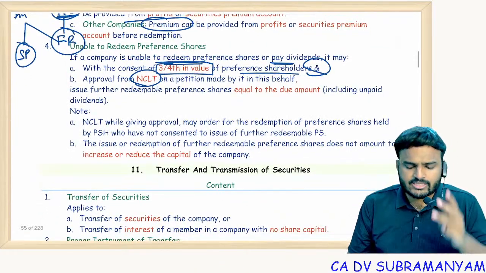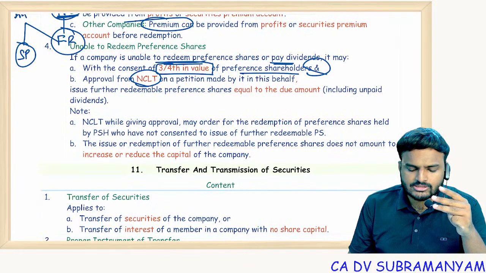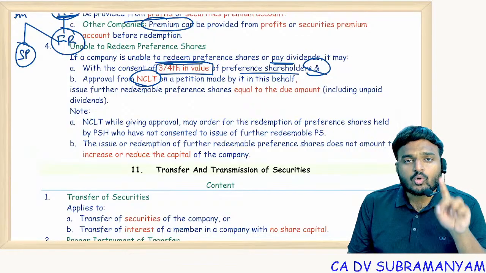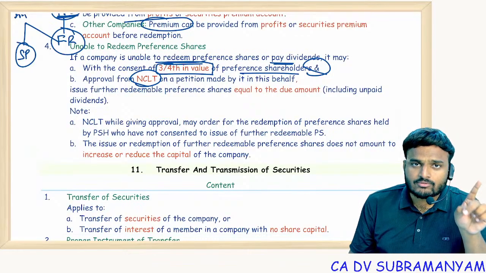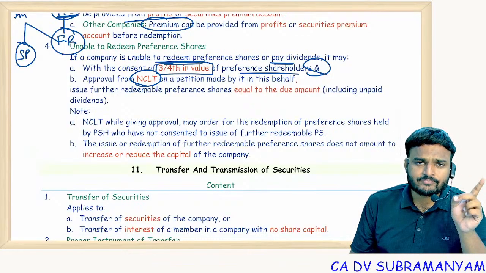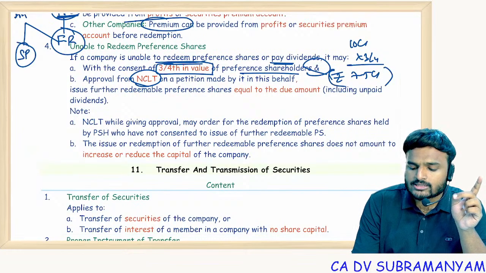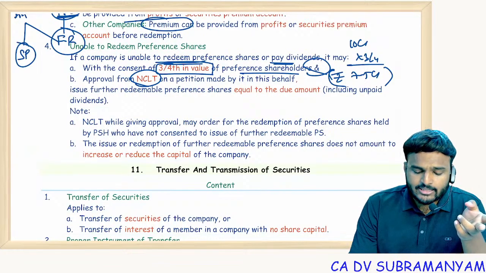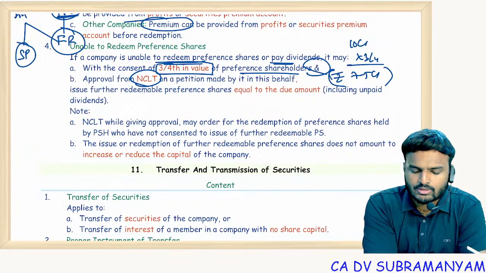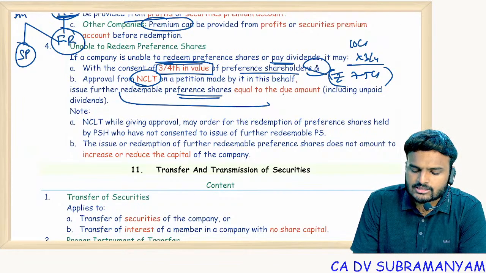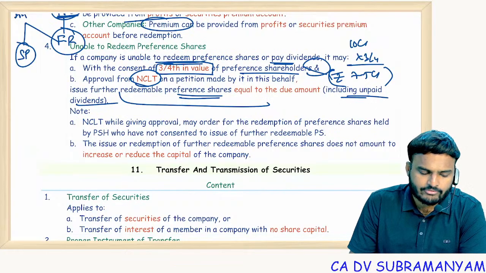So three conditions are important. What are the three conditions? Get approval from the preference shareholders. How much approval? Holders holding 3/4 of the value of the capital. Suppose the capital amount is 10 crores; 3/4 means 7.5 crore rupees of paid up share capital. Holders must give consent. Then file a petition with NCLT. If NCLT gives approval, then you can redeem preference shares by issuing new preference shares equal to the due amount, including unpaid dividends.